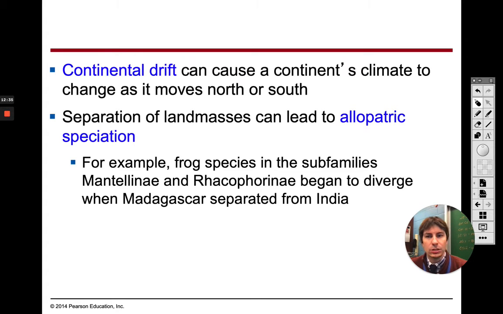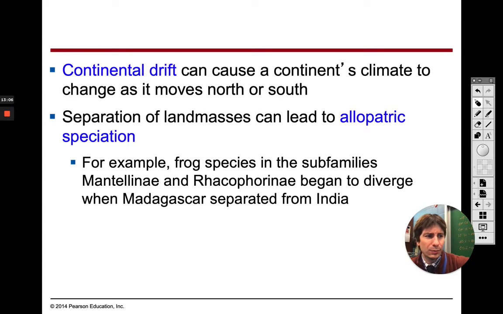As these continents started to separate from one another, and we had islands being formed, we started to go to allopatric speciation. If you remember from last chapter, allopatric speciation was due to geographic isolation. So something happened where maybe there was a geographic barrier in between two species, they couldn't mate, and over time that species changed.